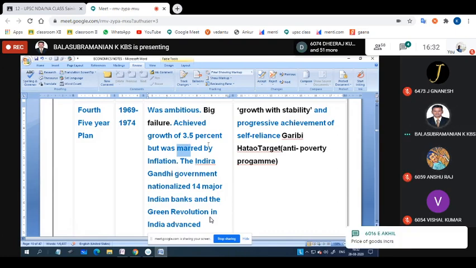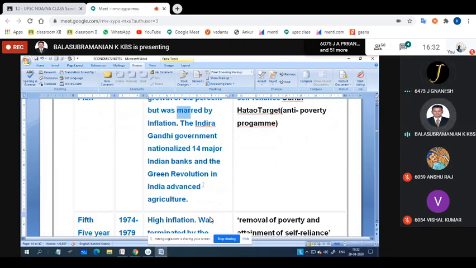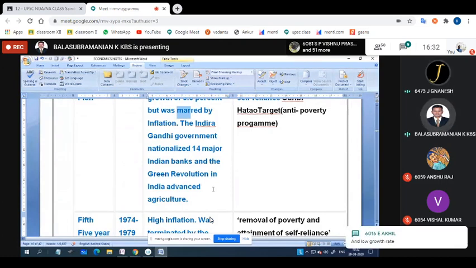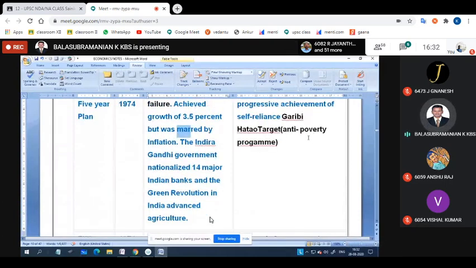Am I right, boys? Panavikam, in Tamil we can say, in the sense of economic depression. Inflation means economic depression. There was a lot of poverty, so their objective is an anti-poverty program.